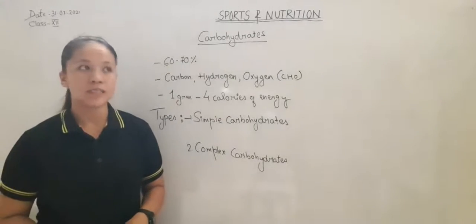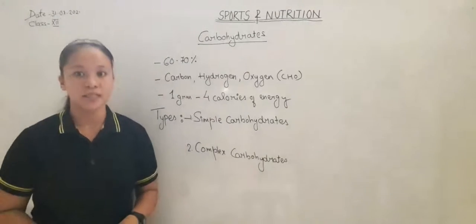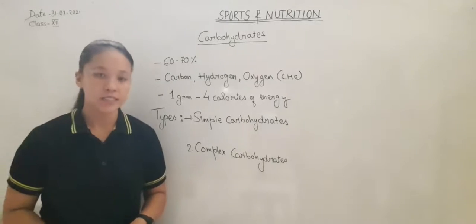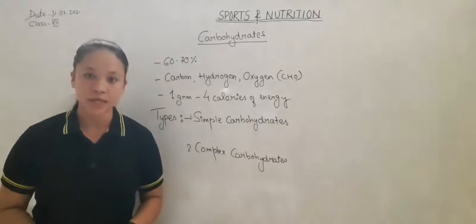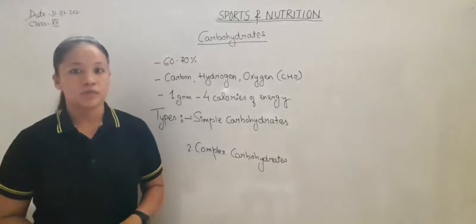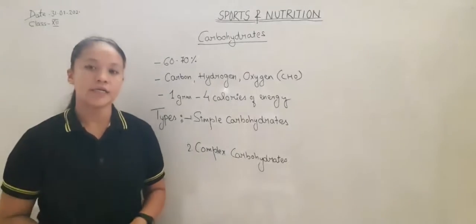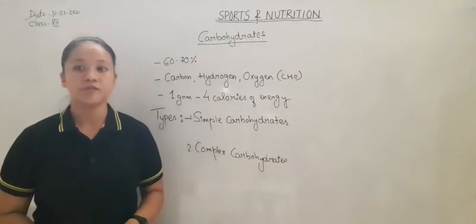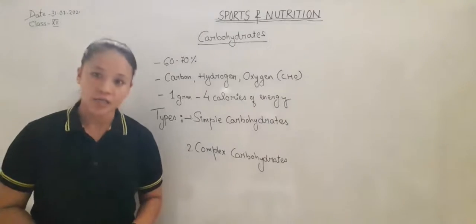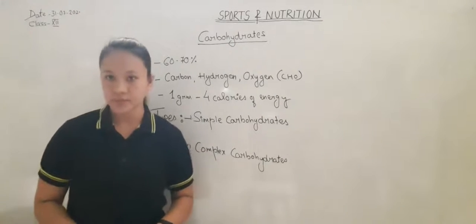It releases energy slowly, and the energy contained in complex carbohydrate is more. The sources of complex carbohydrate are rice, wheat, bajra, chana dal, moong dal, bread, etc.